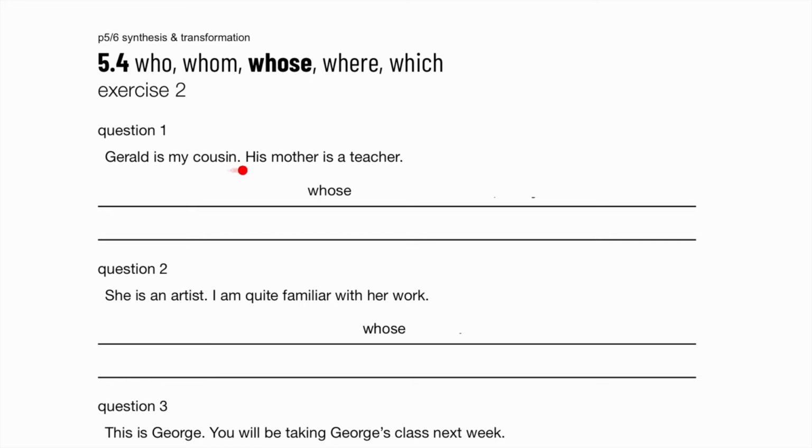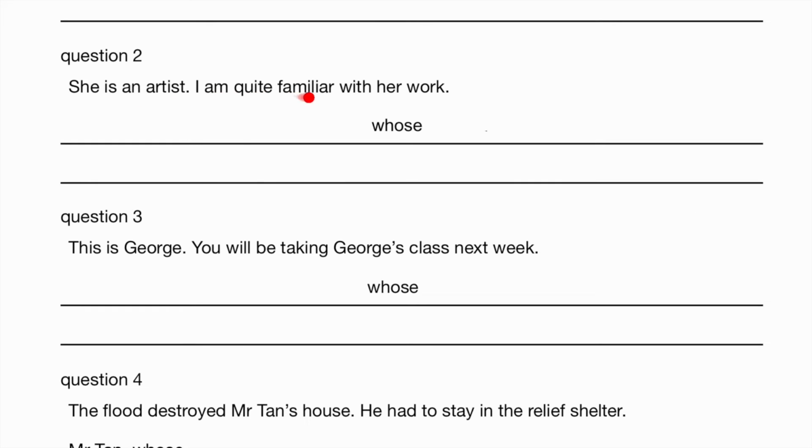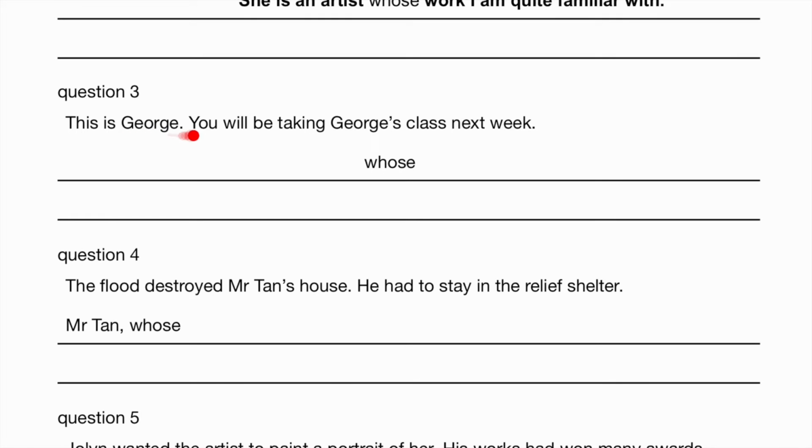Exercise 2. Gerald is my cousin. His mother is a teacher. Gerald, whose mother is a teacher, is my cousin. She is an artist. I'm quite familiar with her work. She is an artist whose work I'm quite familiar with. This is George. You will be taking George's class next week. This is George, whose class you will be taking next week.